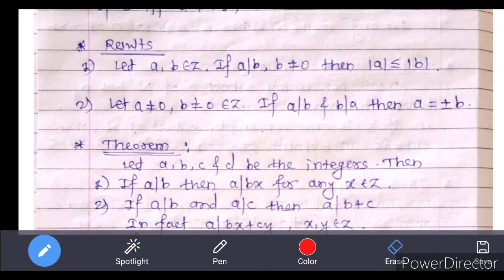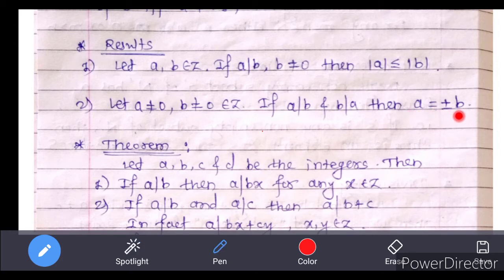Now we see the next result, that is: let a is not equal to 0, b is not equal to 0, belong to Z. If a divides b and b divides a, then a is equal to plus minus b. That means if we take two non-zero integers a and b, and if a divides b and b also divides a, that is both the integers divide each other, then a is equal to b, or sometimes a is equal to minus b, that is a is equal to plus minus b.